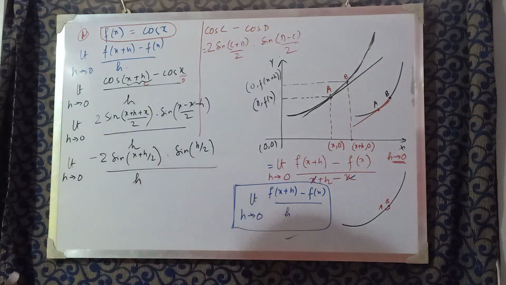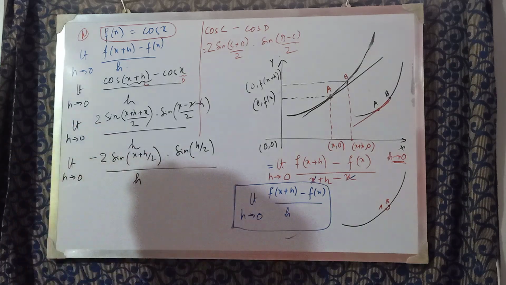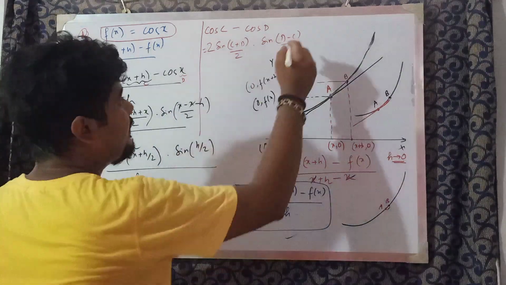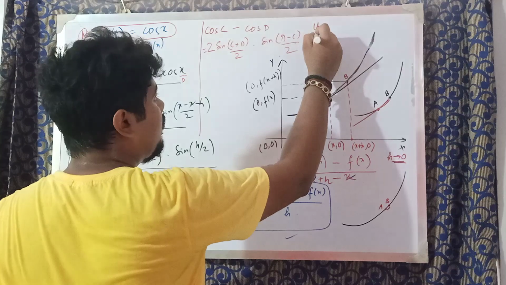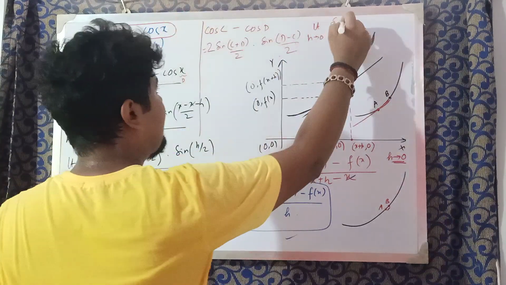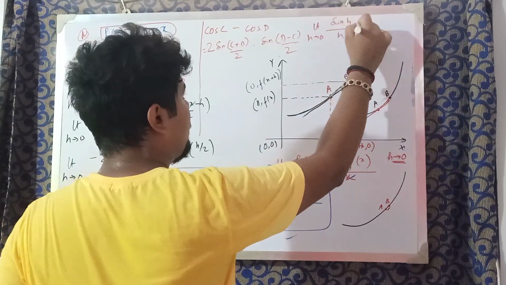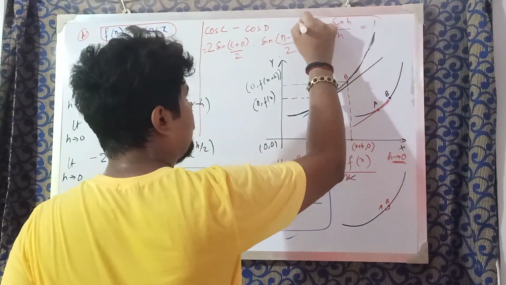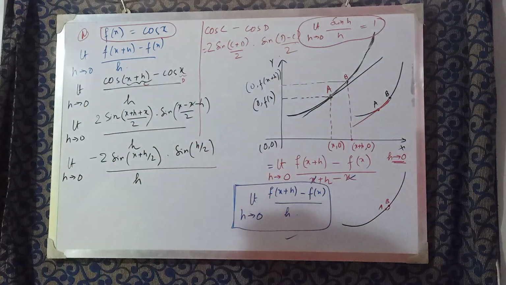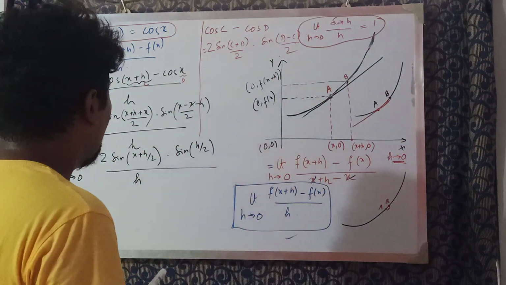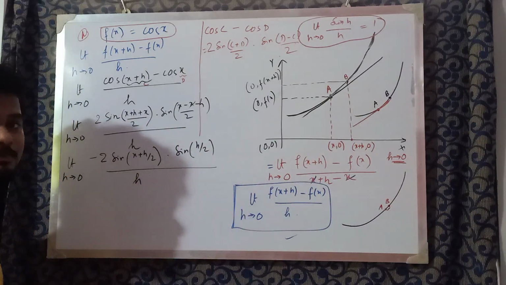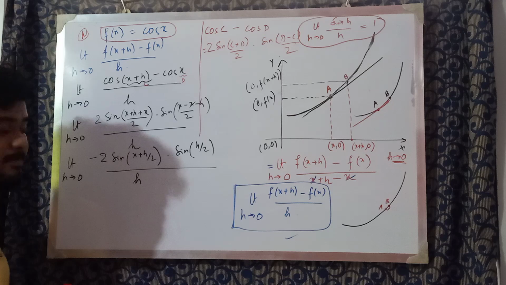Now before we proceed here, let me tell you a very basic formula of limits. Limit h tends to 0, sin h by h comes out to be 1. Here we have sin h by 2, over h.